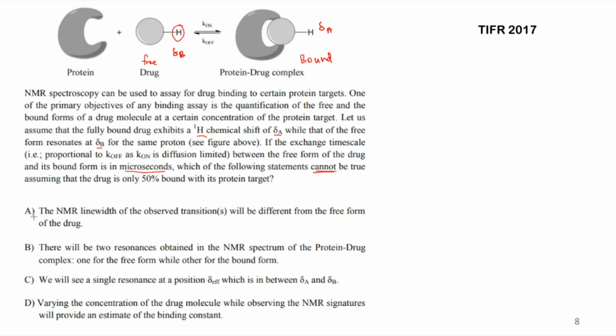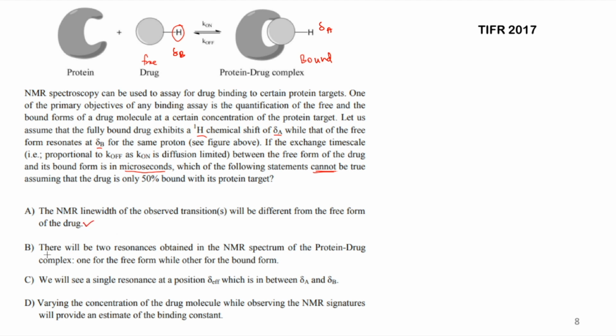That is correct, right? Because the chemical shift will change as it gets bound. It's very obvious that the chemical environment is different here and different there, and while doing this transition, any intermediate, if present, will also be in a different chemical environment. So everything will have a different chemical shift and line width. So this is a correct statement.